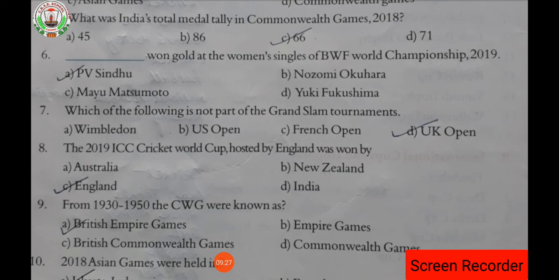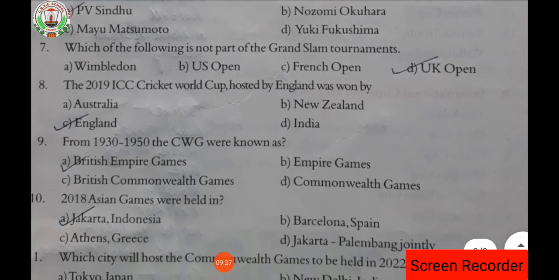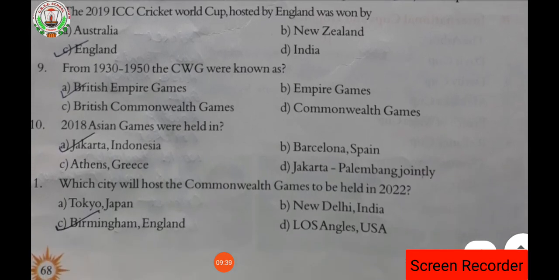From 1930 to 1950, the CWG were known as the British Empire Games. Then the 2018 Asian Games were held in Indonesia. Then which city will host the Commonwealth Games to be held in 2022? That is held in England.